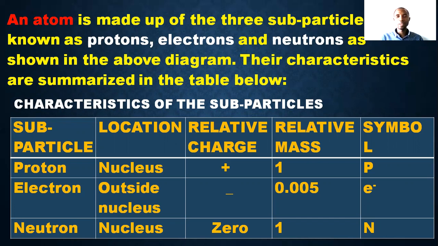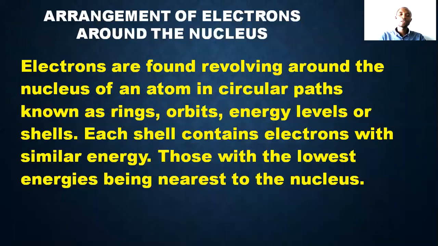P, we use P to represent proton. Electron, we use e minus. Then neutron, we use N to represent it. All right. How are the electrons arranged around the nucleus?